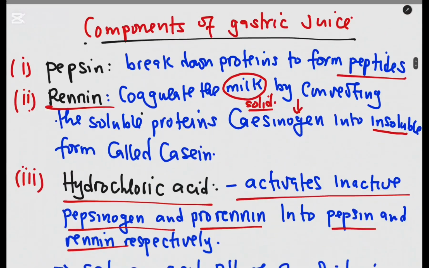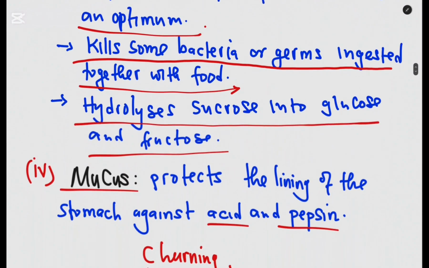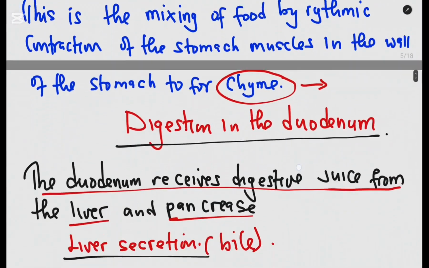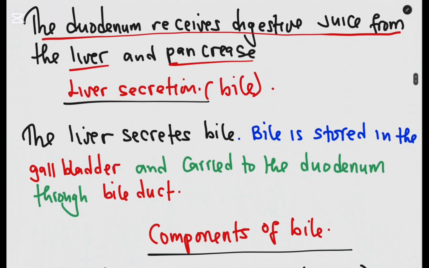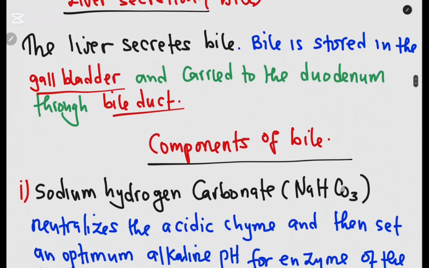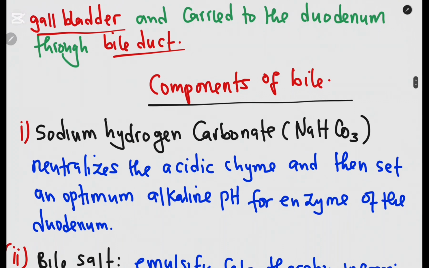But what is important here is for us to understand the content of the bile. What is it made of? Here we are saying the liver secretes the bile. Bile is stored in the gallbladder. You've just seen the gallbladder, and it is carried to the duodenum through the bile duct. You've seen the bile duct. What are the components of the bile? One of the components of bile is sodium hydrogen carbonate.